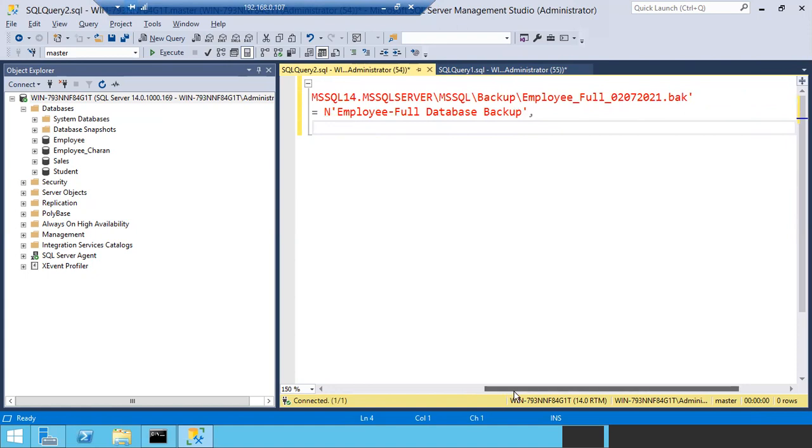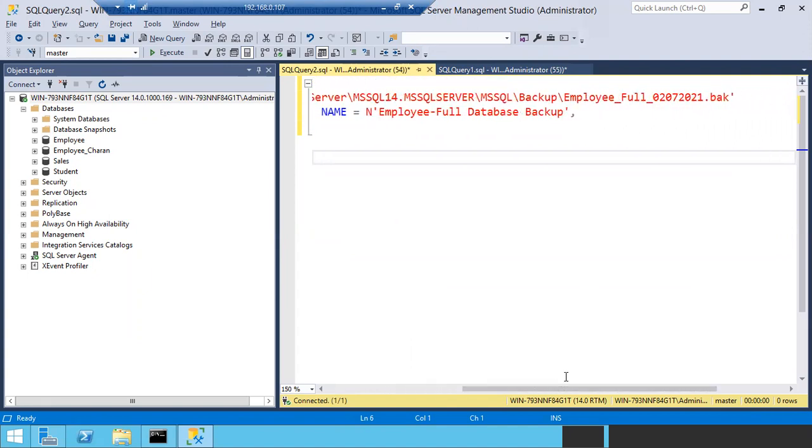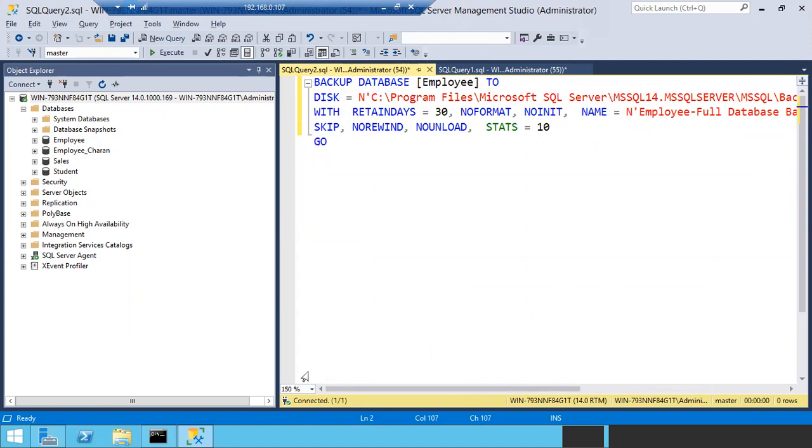Right now, can I run this script? I already took the backup with the same file name. What is the file name? Employee full 2027, 02/07/2021. This is the file name. Now, what happens if I run the script again? It is going to be successful, or it will throw an error as the file name already exists in the same location.